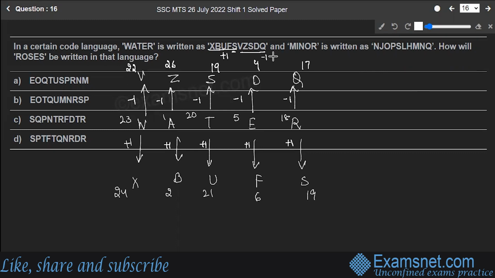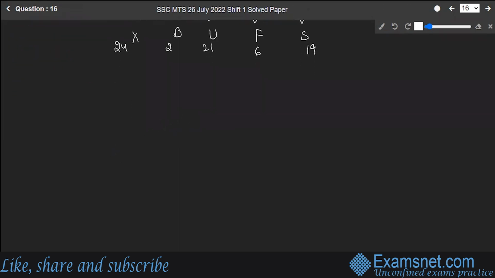Let's check if it's valid for minor as well. Here is minor, M-I-N-O-R. M is at 13, I is at 9, N is at 14, O is at 15, and R is at 18.